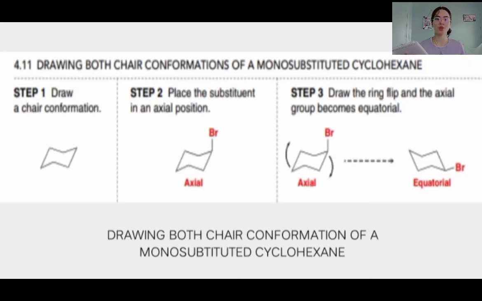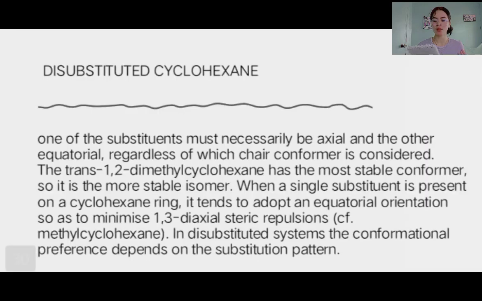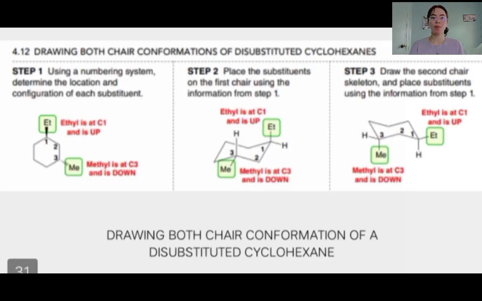Here is the example of drawing both chair conformations of a disubstituted cyclohexane. In a disubstituted cyclohexane, one of the substituents must necessarily be axial and the other equatorial, regardless of which chair conformer is considered. For drawing both chair conformations of a substituted cyclohexane, you need to follow three steps.